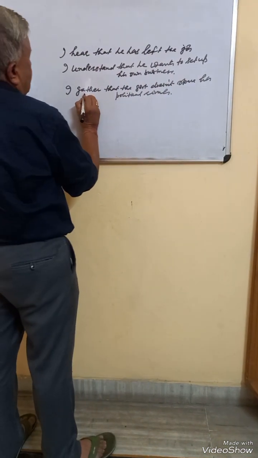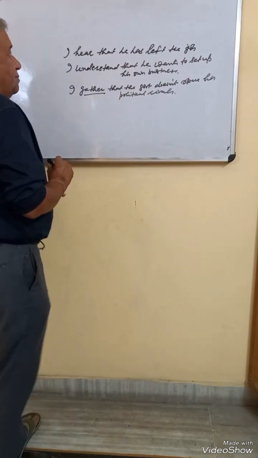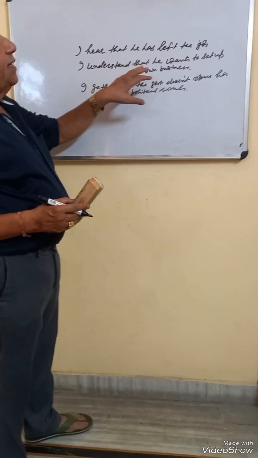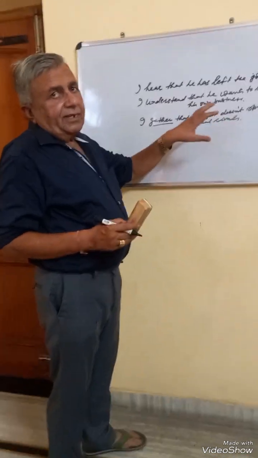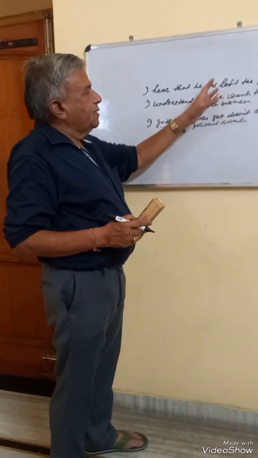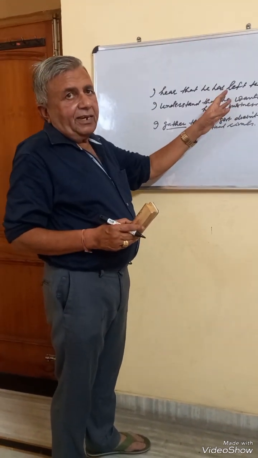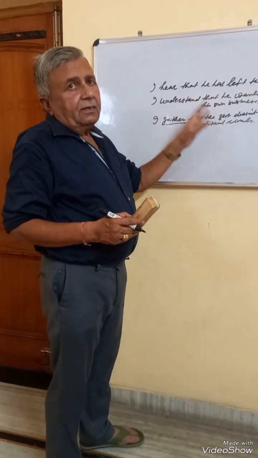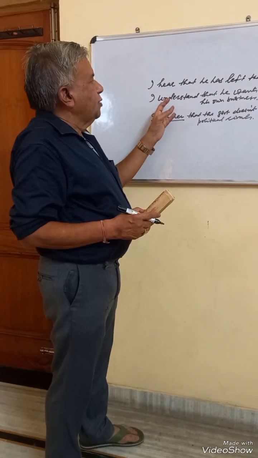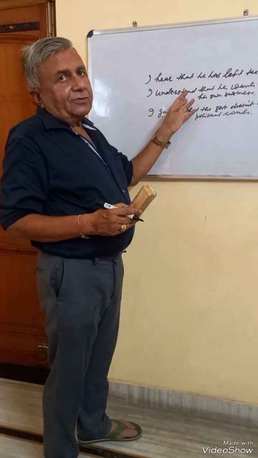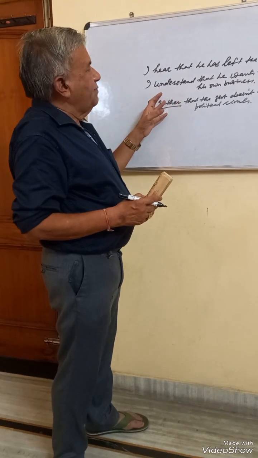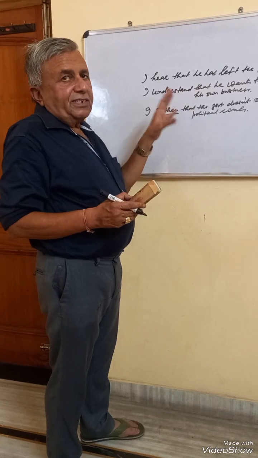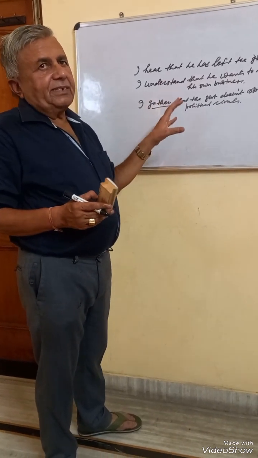In this way, this reporting verb is used in present indefinite to report what we hear or what we read somewhere. It is not a reliable source, but whatever we hear as hearsay or whatever we read somewhere, then in order to quote such material, we use present indefinite in the reporting verb. So this is also one common use of present indefinite, where the matter to be quoted is preceded by the reporting verb in the present indefinite.